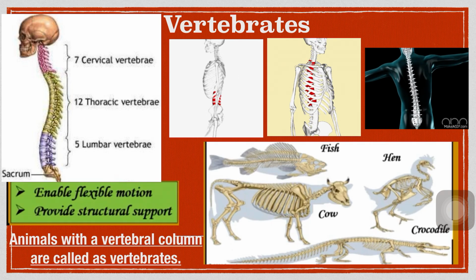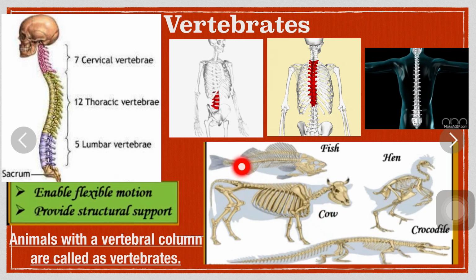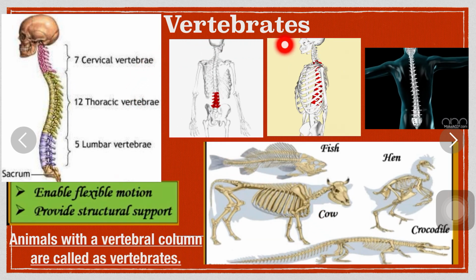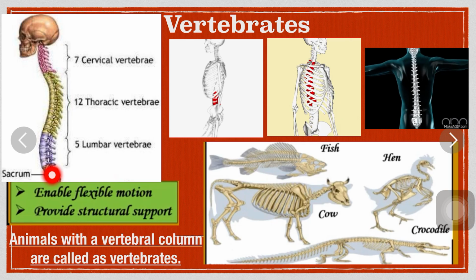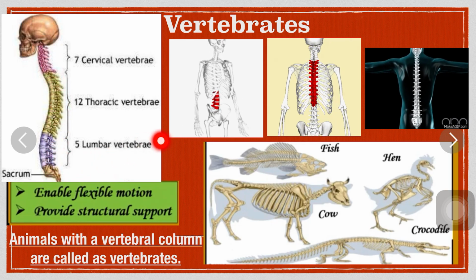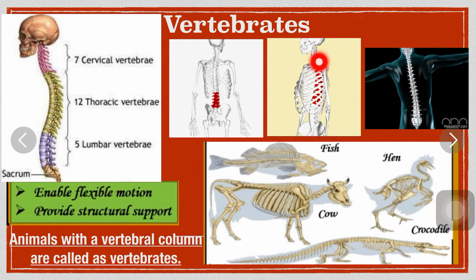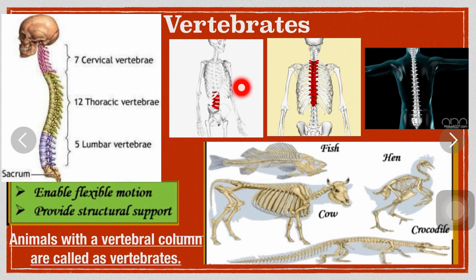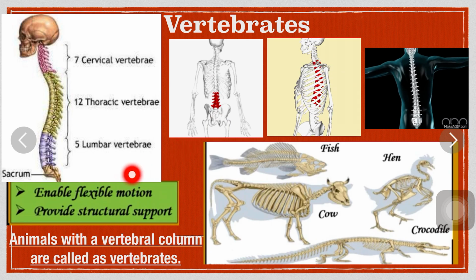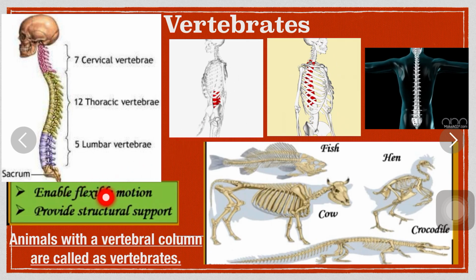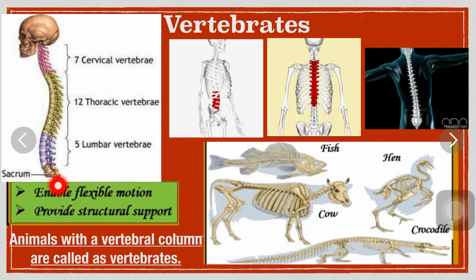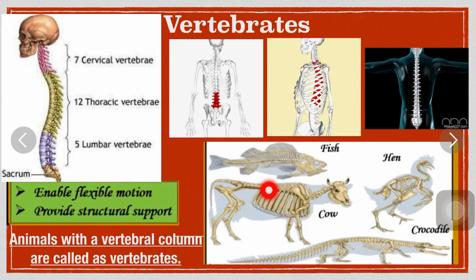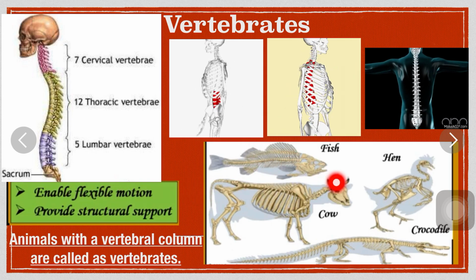Vertebrates. Animals with a vertebral column are called vertebrates. Vertebral column means, students, your backbone, which arises from the brain. So a vertebrate is an animal with a spinal cord surrounded by cartilage or bone. The word comes from vertebrae, the bones that make up the spine.